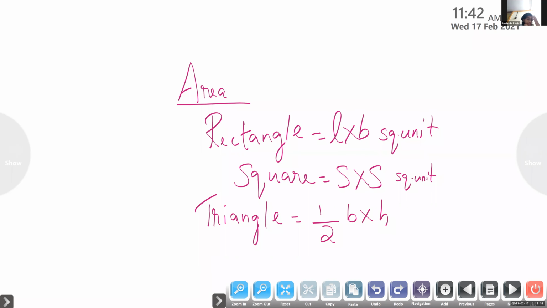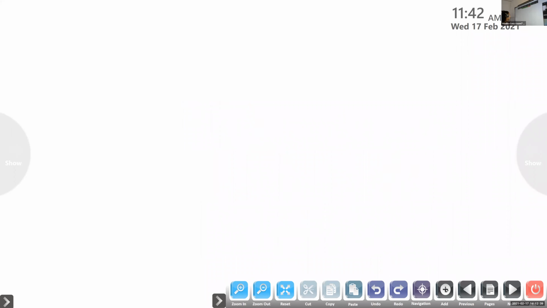Okay, children, this B represents base length, and this is height. So half of B into H, that is the formula to find the area of a triangle. Next, children, we are going to learn volume. Volume means the space occupied by a solid figure, or we can say a 3D shape.